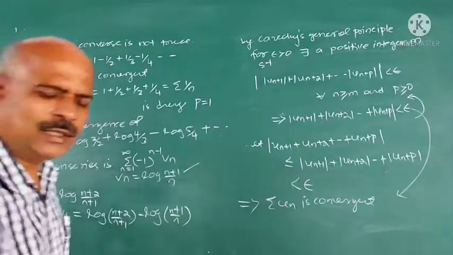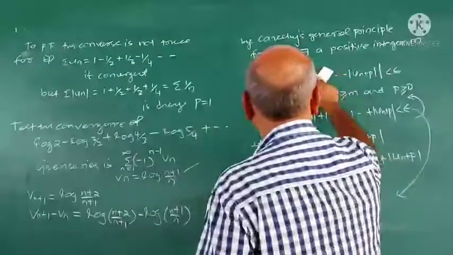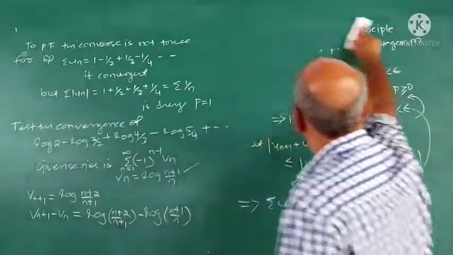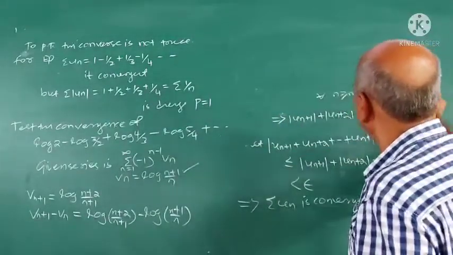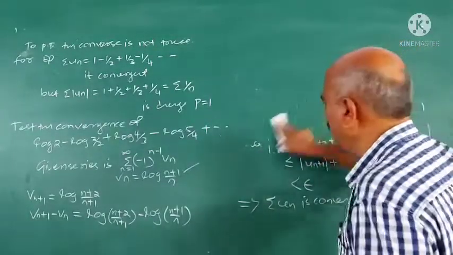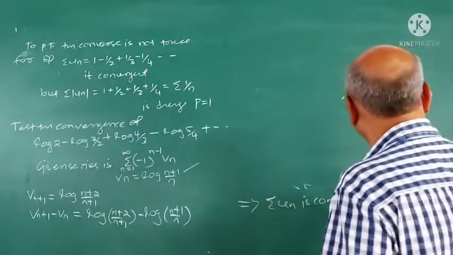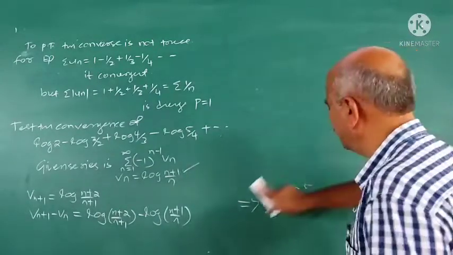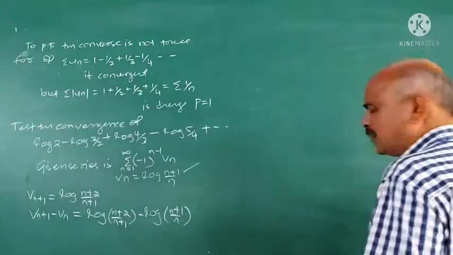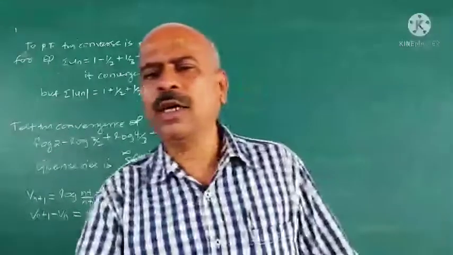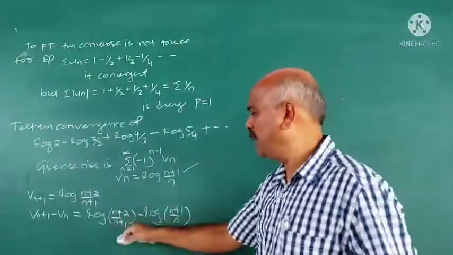What is the Leibniz test? Leibniz test is: if Vn is monotone decreasing and Vn tends to 0 as n tends to infinity, then the series sigma minus 1 raised to n minus 1 Vn converges. Now we are applying that one here.